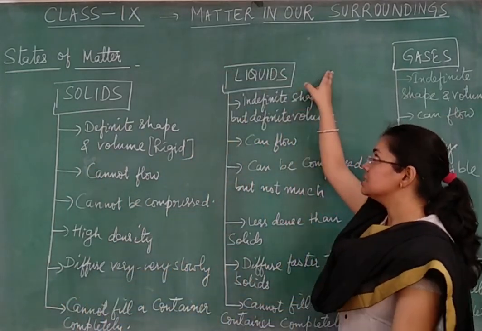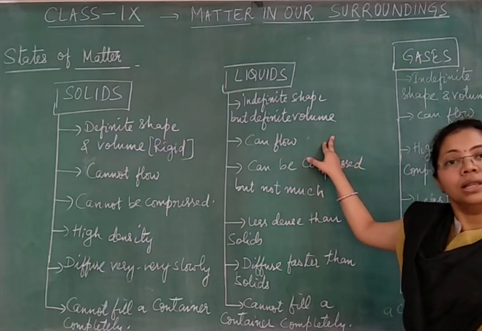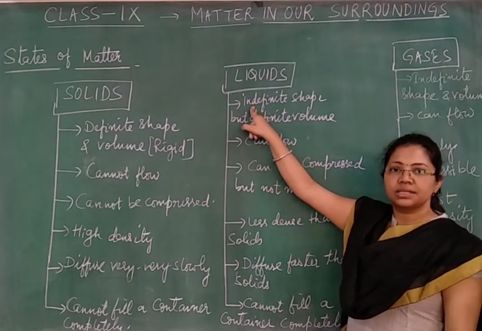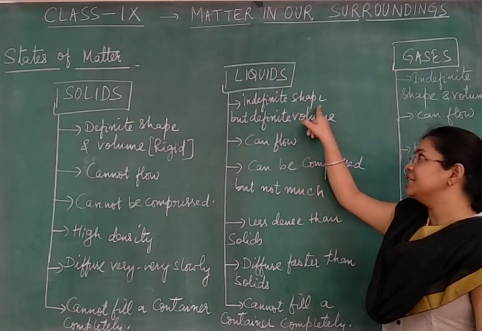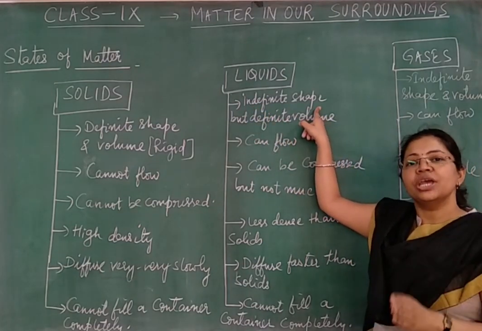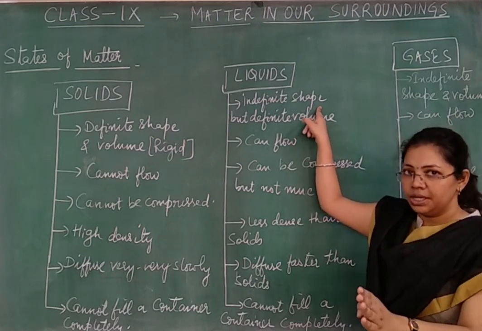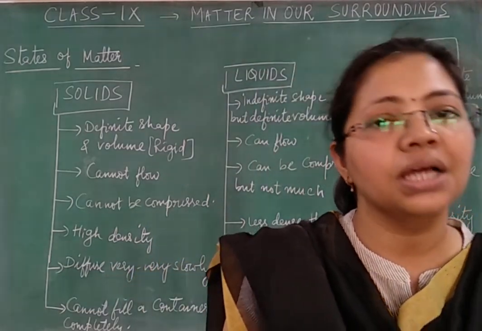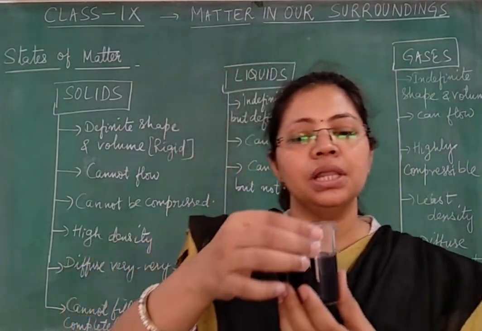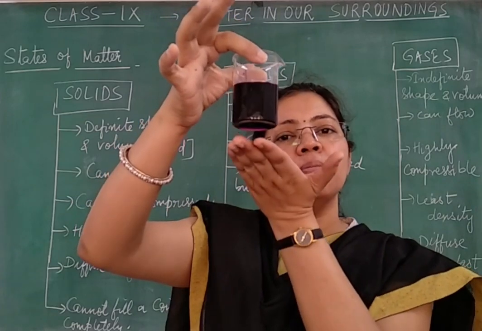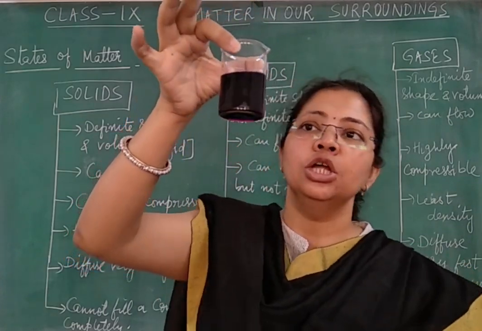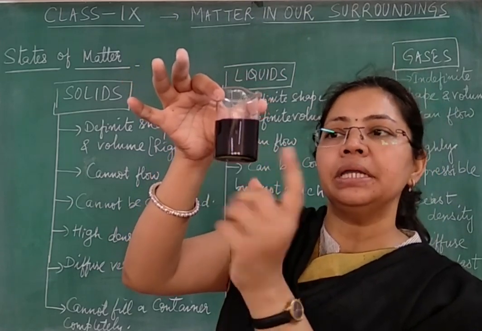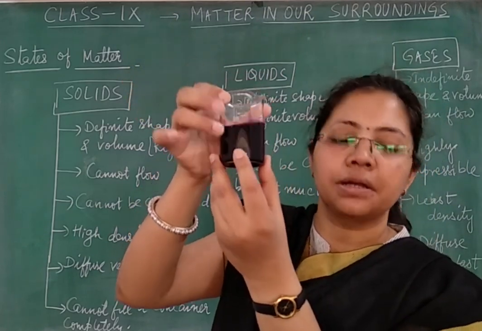Now let's see some important properties of liquids. So first one is, we say that liquids have indefinite shape, means their shape is not fixed because they always take the shape of the container. So for example, I have this potassium permanganate solution in this beaker. Here if I ask you the shape of this solution, then you will say that it is the shape of that of the beaker.